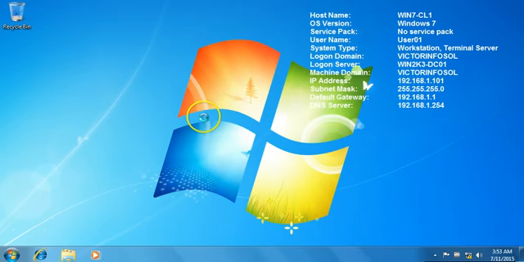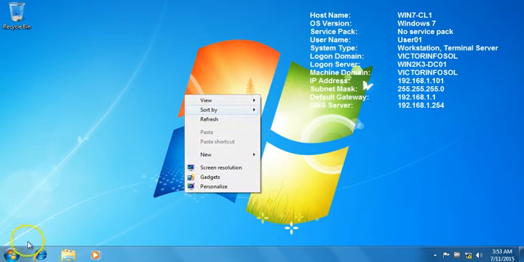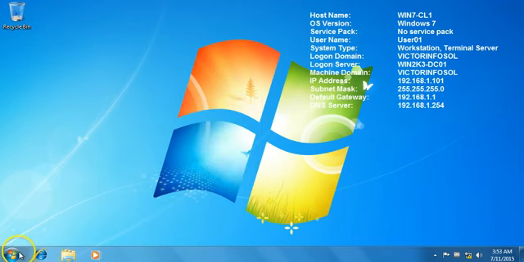And if I restart my client computer, which was previously logged in with the Win2K3 DC01, and then log into the domain, you can see it's working perfectly with the new Active Directory server.